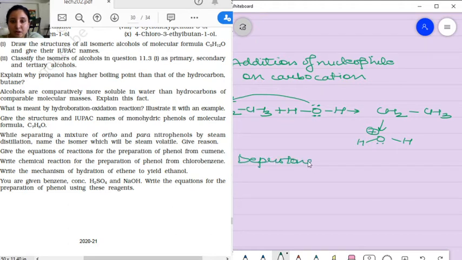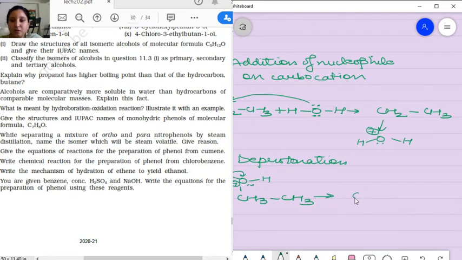Now in the third step what is going to happen? Deprotonation. Deprotonation means the hydrogen that comes to us is going to deprotonate. So what is happening? CH3CH3OH, here plus charge. This will shift over here.